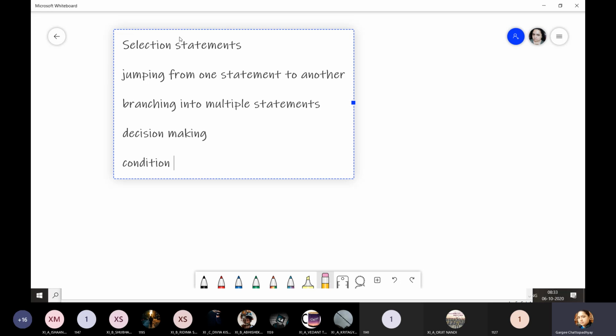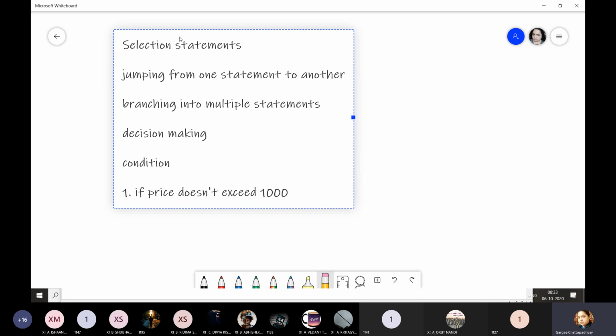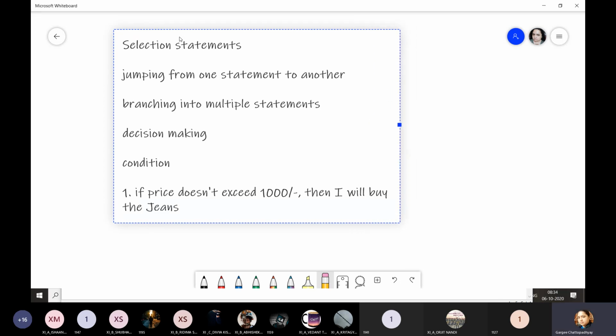What is that condition? Number one is, if the price doesn't exceed 1,000 rupees, then I will buy the jeans trouser.